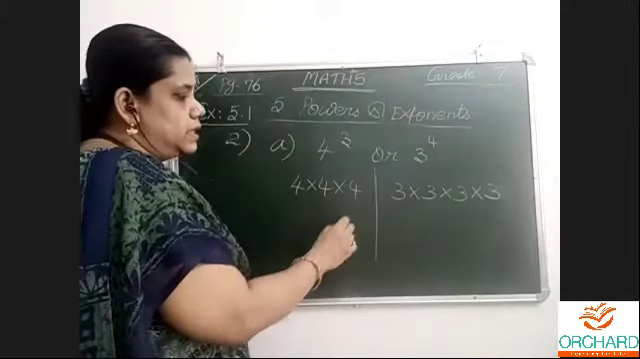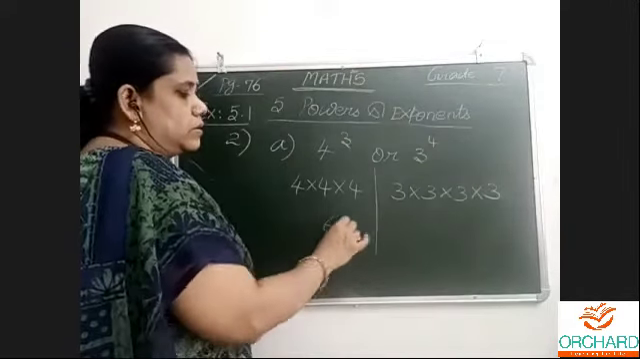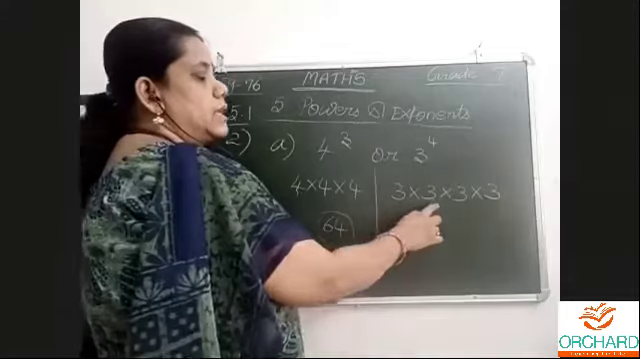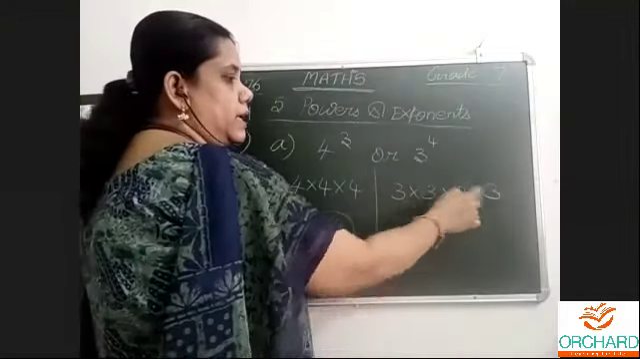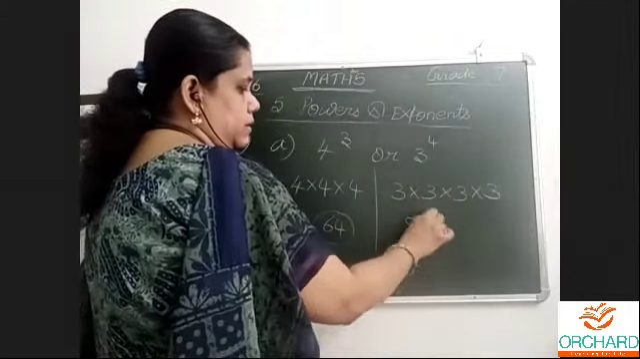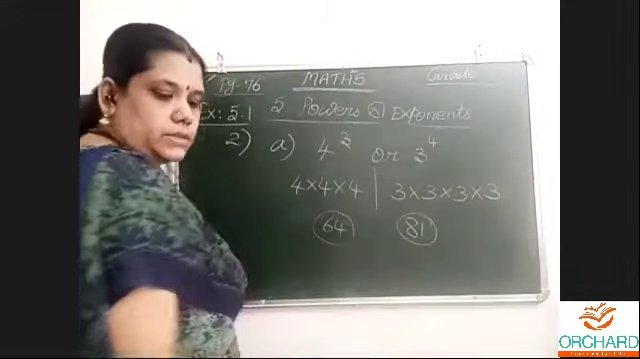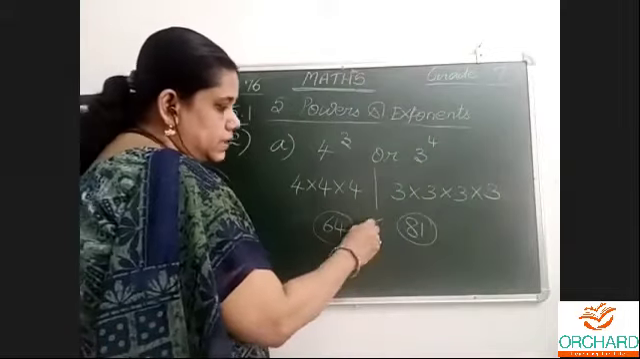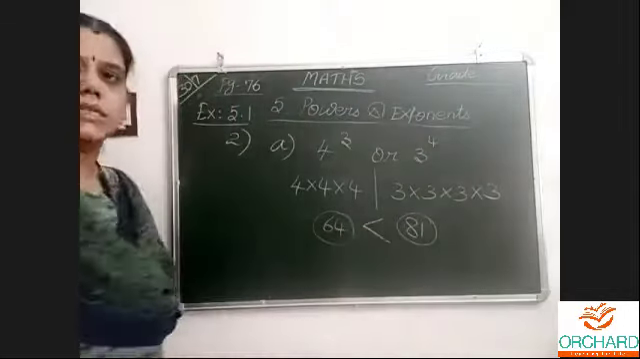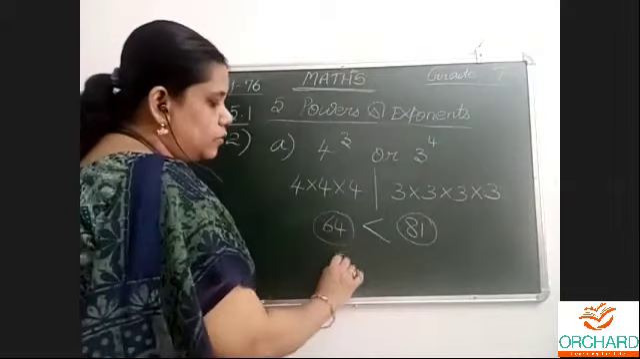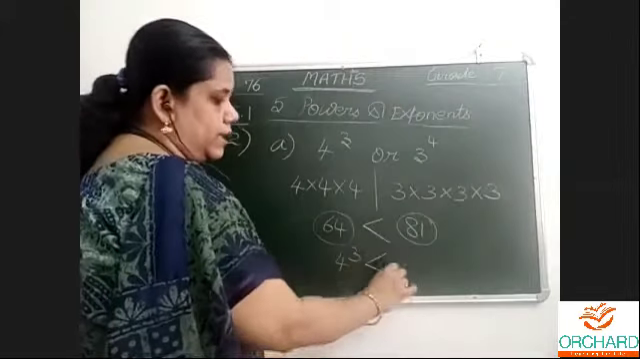4 fours are 16, 16 fours are 64. This number: 3 threes are 9, 3 threes are 9, 9 nines are 81. Now which side is bigger? 64 or 81, 81 is greater. So 4 power 3 is smaller.